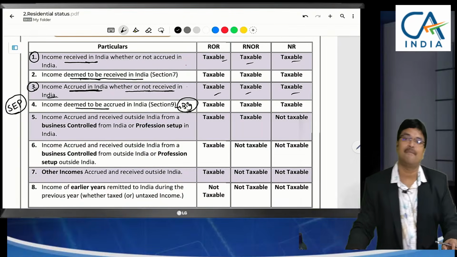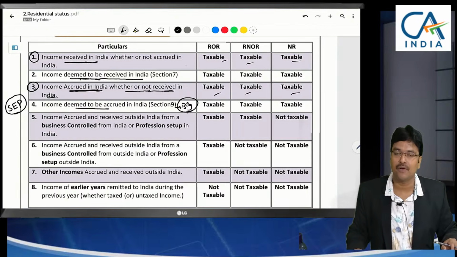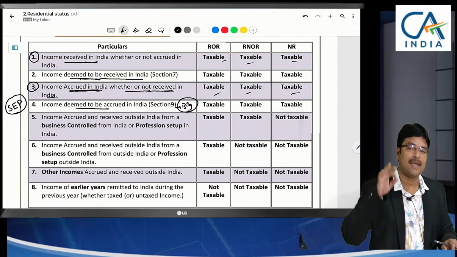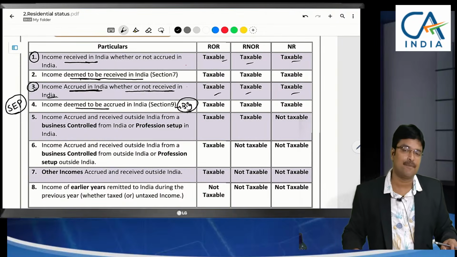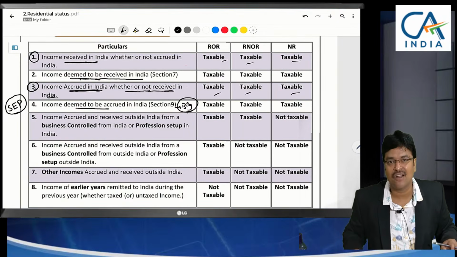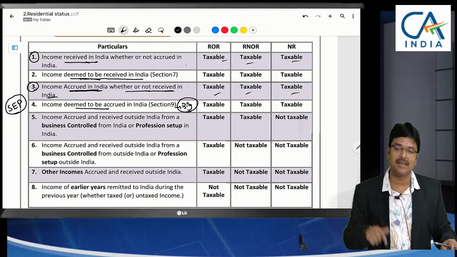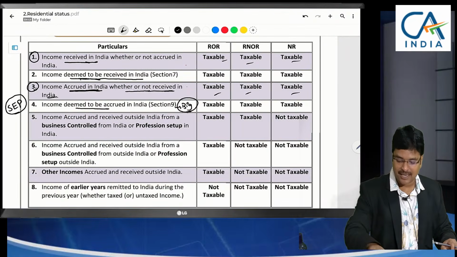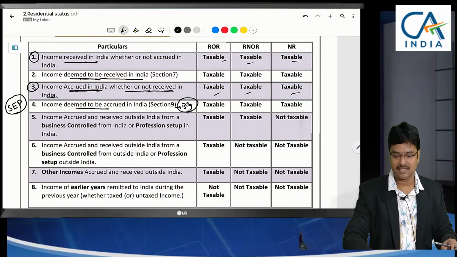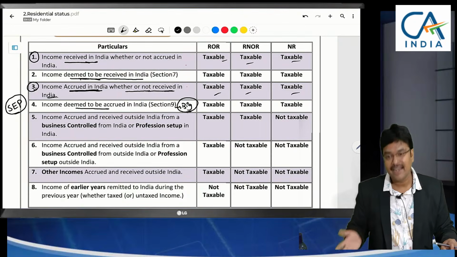Sir, if a foreign company is establishing a branch in India, nothing but a permanent establishment in India, whether that branch's profits will be taxable in India or not? Obviously yes, because it was accrued in India.